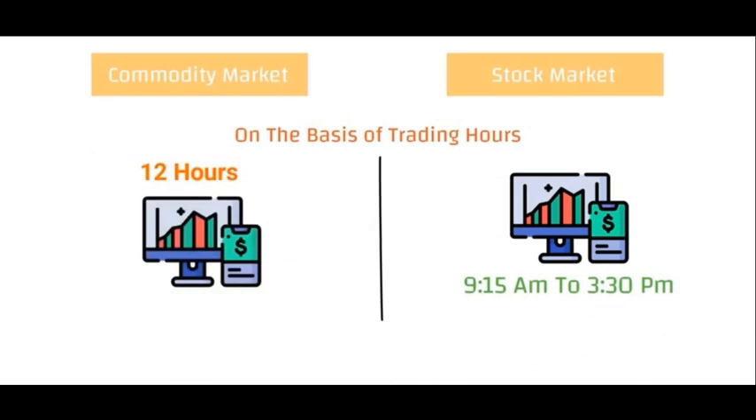The second basis is trading hours. The commodities market will be having substantially more trading hours when compared to stock market. The stock market will be operational from 9:15 in the morning till 3:30 in the afternoon. But the commodity market will be open from 9 in the morning till 11:30 in the night. That is a 14-hour 30-minute duration. That is substantially more than the stock trading hours.